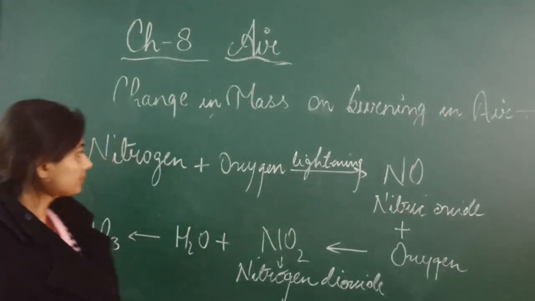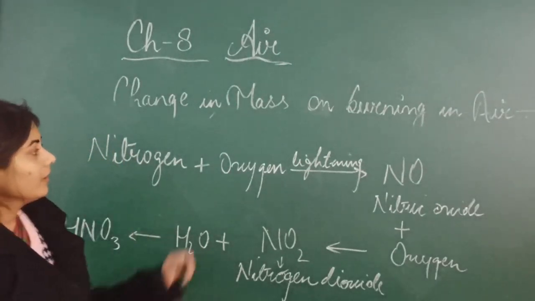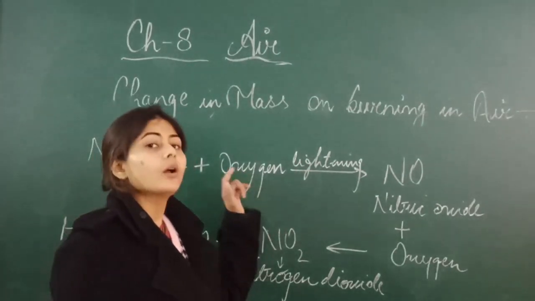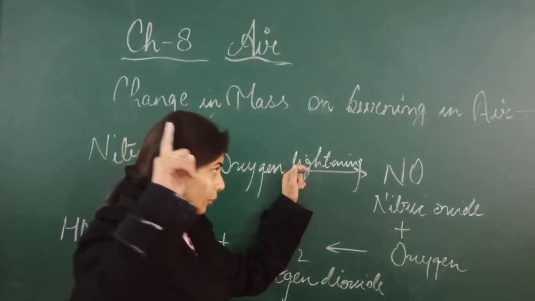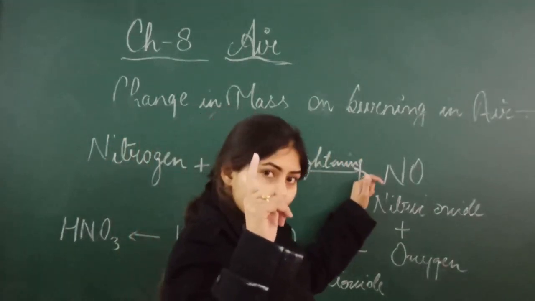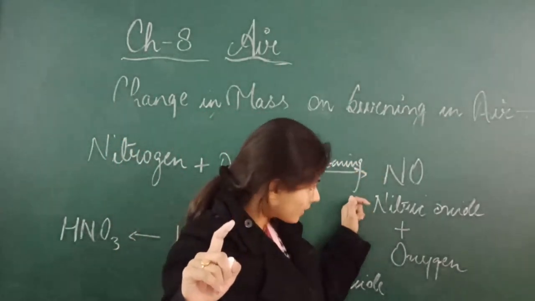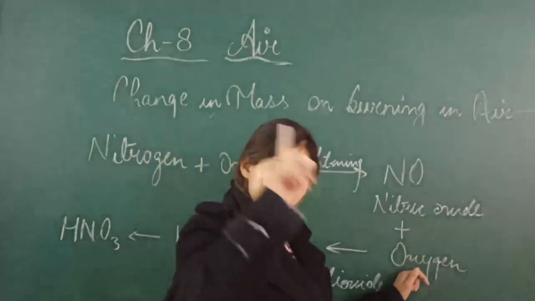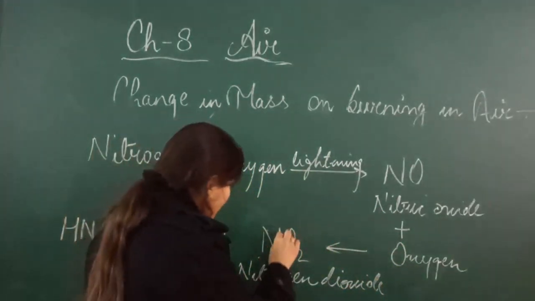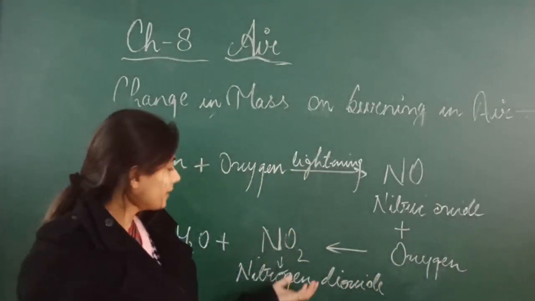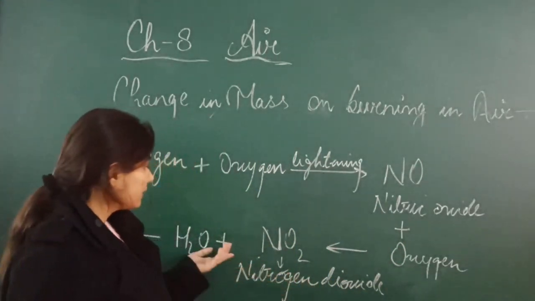Got it? So this nitrogen combined with the oxygen when there is lightning in the upper atmosphere. Then it forms nitric oxide. Then this nitric oxide further combined with the oxygen of the air and gives nitrogen dioxide, that is NO2. Then this nitrogen dioxide combined with the water.